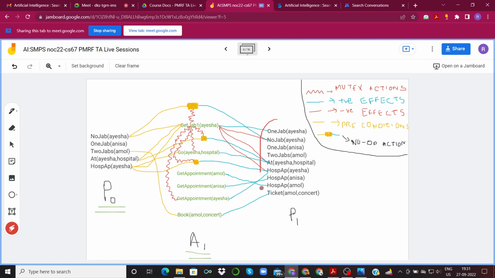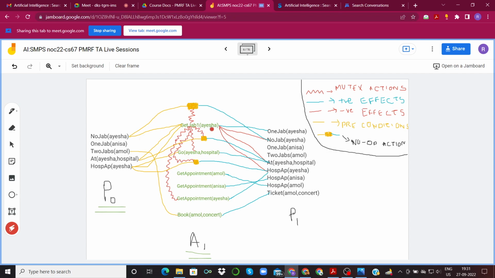So we add all these, and this is the set of P1 that we arrive at. Now, another thing that we must look at is which of the actions from this action set are mutually exclusive. So if you see, let's consider this get jab 1 Aisha. This has one positive edge. This has one negative edge to no jab Aisha, while this no-op operator has a positive edge to no jab Aisha, right?